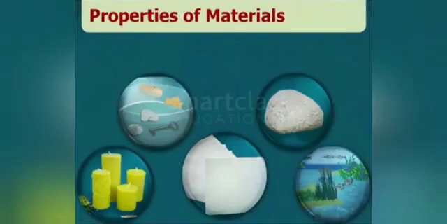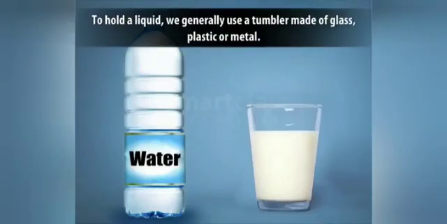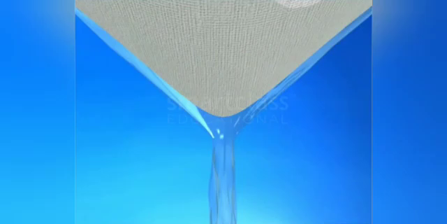Properties of materials. In this module, you will learn about some properties of materials that decide their uses. To hold a liquid, we generally use a tumbler made of glass, plastic or metal. We do not make a tumbler of cloth as it cannot hold a liquid.